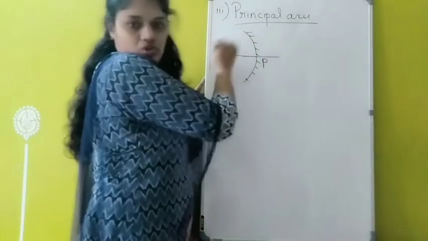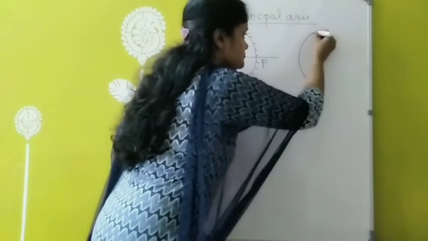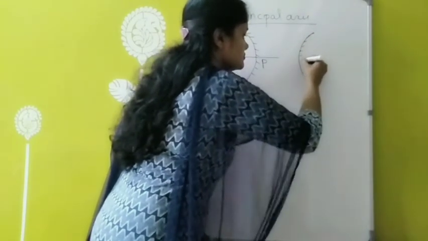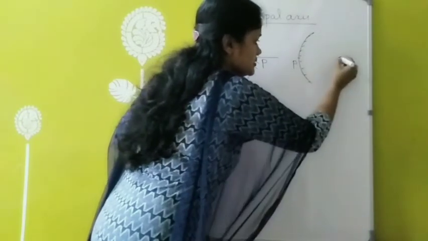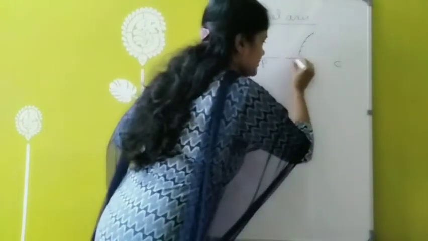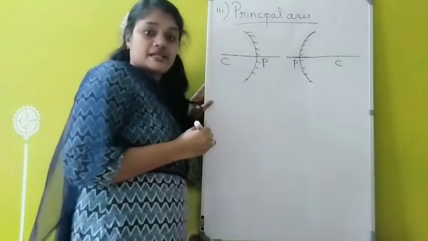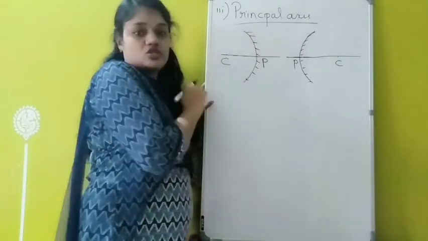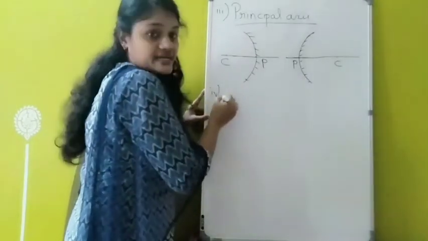Okay, similarly for a convex mirror. This is the pole, the center of curvature, and the imaginary line passing through the center of curvature and pole can be called the principal axis. So it is the imaginary line passing through the center of curvature and pole. Then fourth one, radius of curvature.